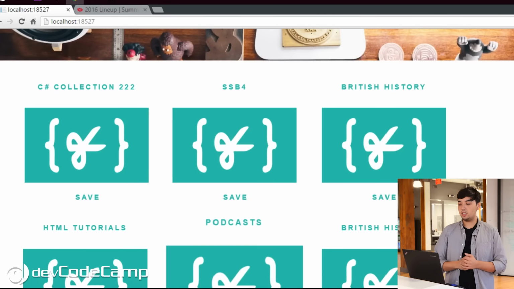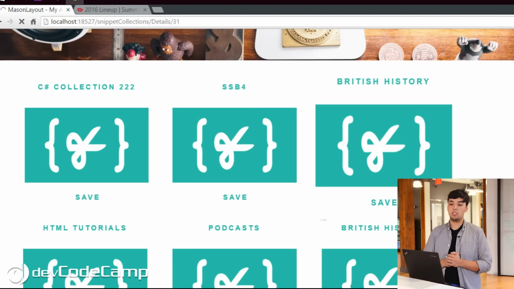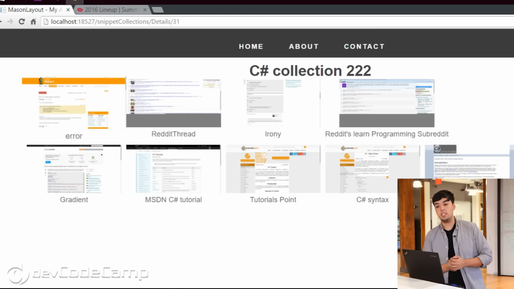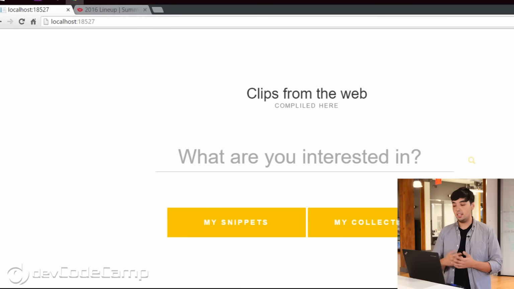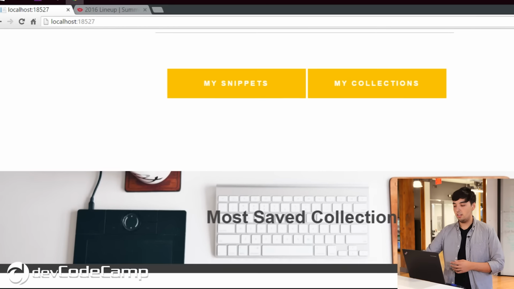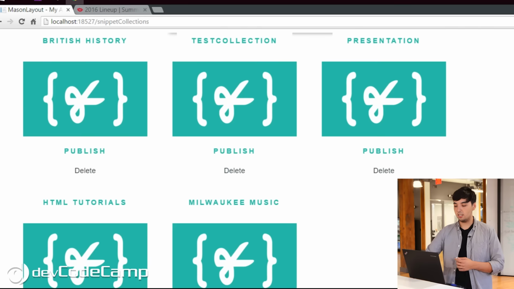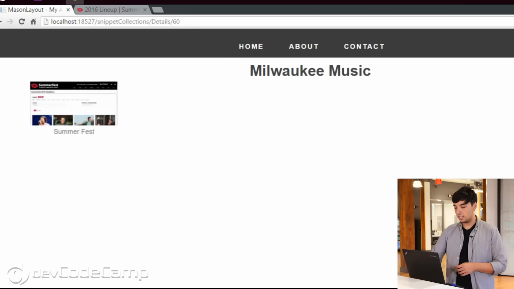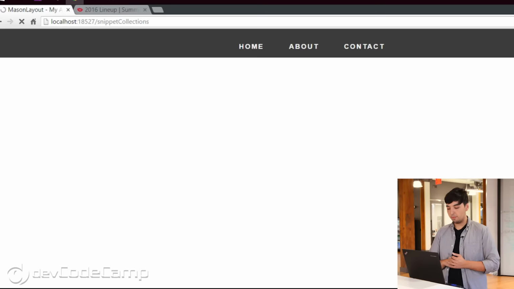So on the front page, we see C# collection is the number one post. And it's there because it's actually the one that's been saved the most by other users. Every time this loads, it just queries the database, finds the ones that are most saved, and by there, puts them in order. Now, our collection here, we could say Milwaukee Music is looking pretty good. Let's say we add some more to it later. But let's say we actually want to make this a public thing. So what we do is we'll hit Publish.